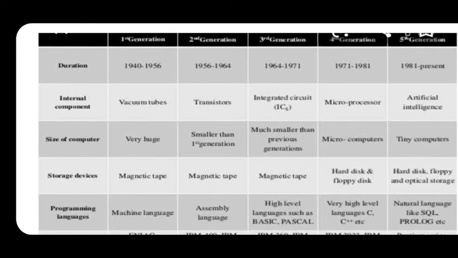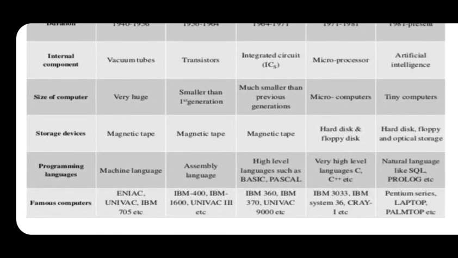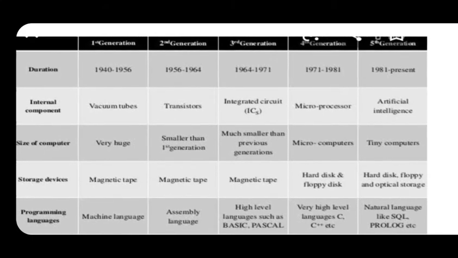Okay, so the next generation starts from 1956 to 1964. The internal component is transistor. So what is the internal component of the second generation? Transistor. And the size of the computer is smaller than the first generation. Not very small, it is smaller than the first generation. The storage device is the same as the first generation. The programming language is assembly language. And the famous computers at the time are IBM 400, IBM 1600, UNIVAC 3. So the internal component is transistor.